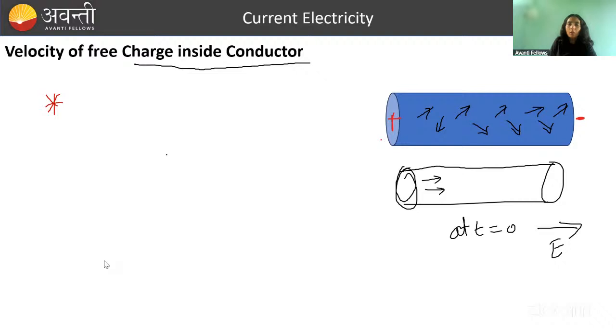So initially, when there was no electric field, these free charges were having some velocity. After the electric field is supplied, these free charges also have a certain velocity because they are moving from the positive end to the negative end. So they are having velocity. Let's apply the first equation of motion, you know, v equals u plus at.